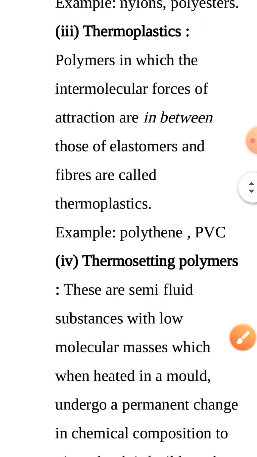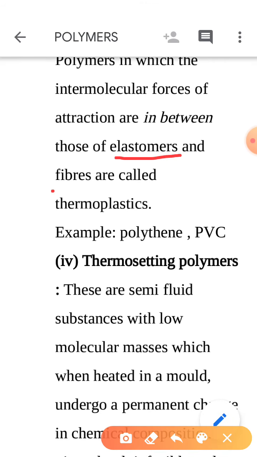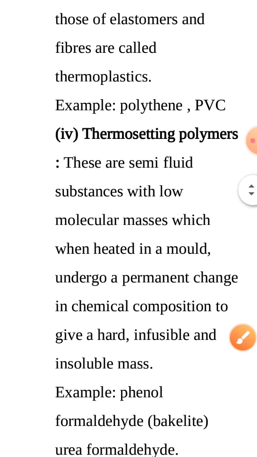Third type is thermoplastic. Thermoplastic is the one in which the force of attraction is in between the elastomer and fiber, meaning neither strong nor weak. For example, polythene or PVC. And the last type is thermosetting polymers.